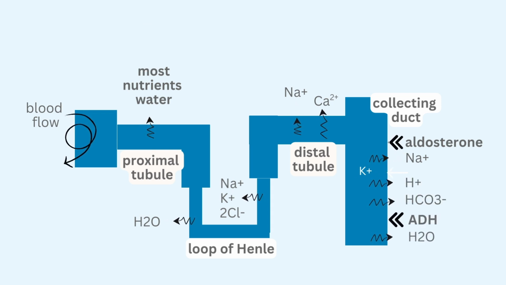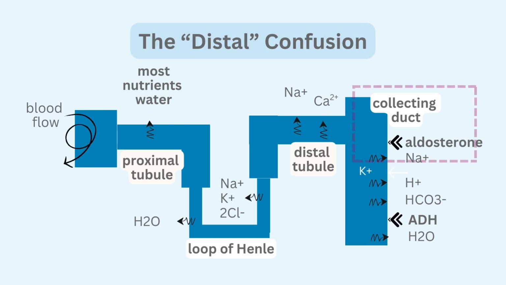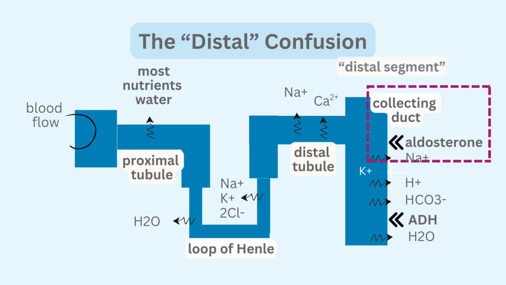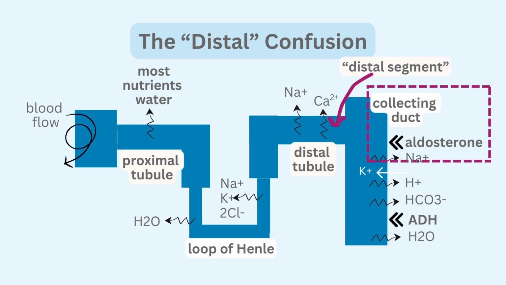Here's a common exam trap. Spironolactone works in the collecting duct's principal cells, but textbooks often say distal tubule, but many actually mean the broader distal nephron that includes the distal tubule and the collecting duct.